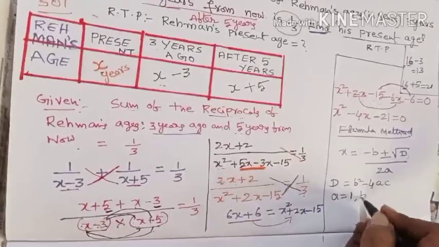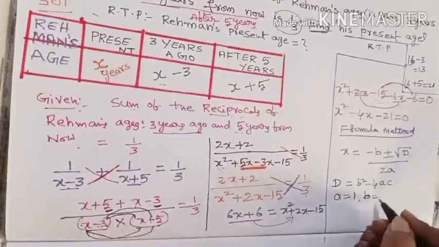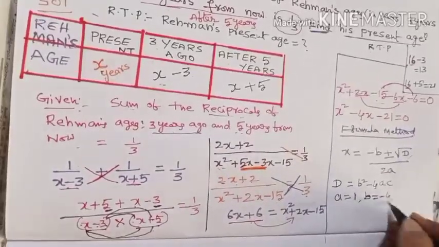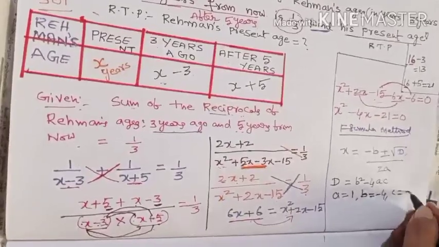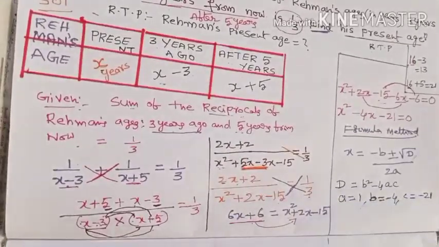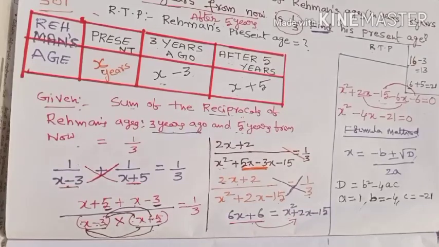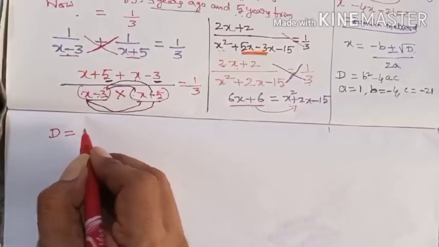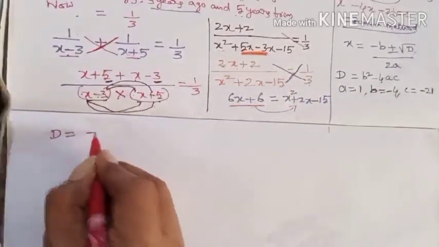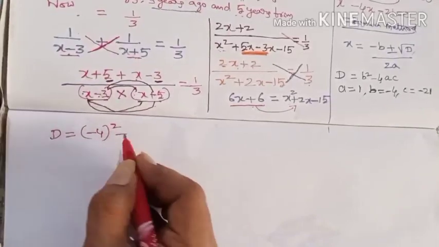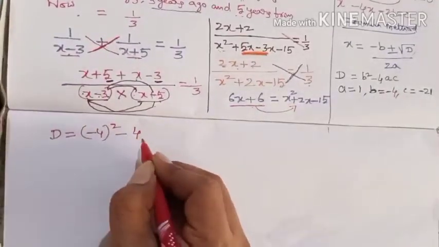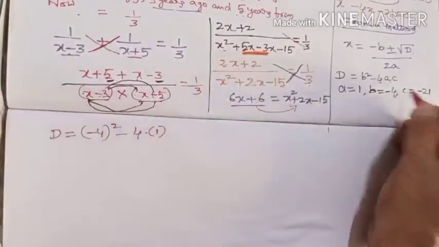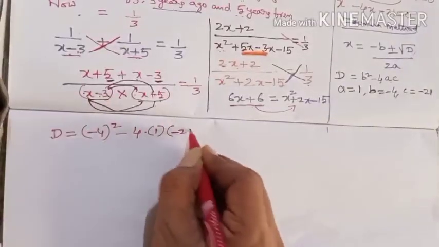Then b is how much? b is the x coefficient. Here the x coefficient is minus 4. Then c is the constant, this is minus 21. Therefore I would like to find the value of D at first. D is equal to b square, according to the formula, b means minus 4 whole square, minus 4ac. 4 is taken as constant as it is. Then a means 1, you write 1 in the brackets. Then c is minus 21.